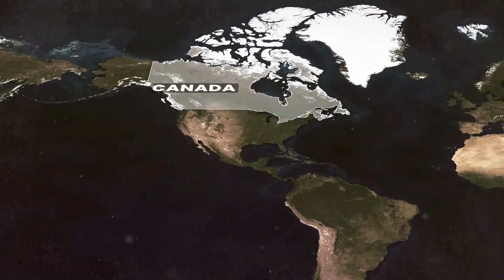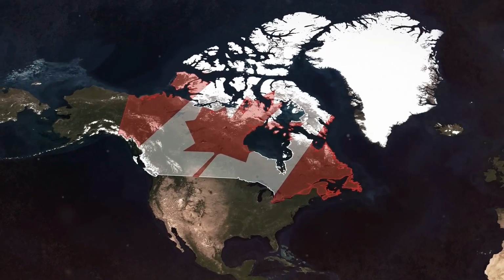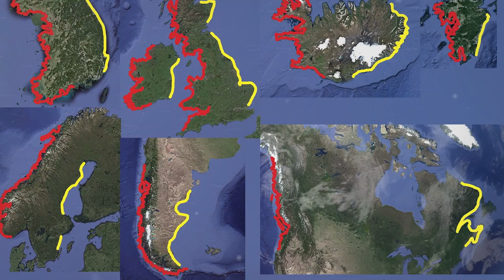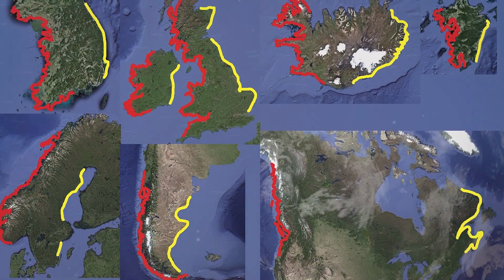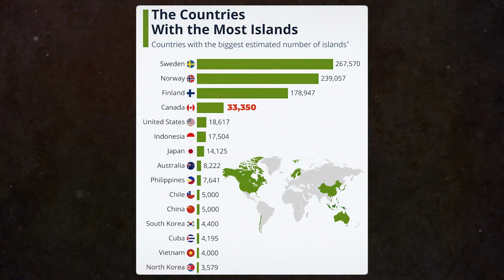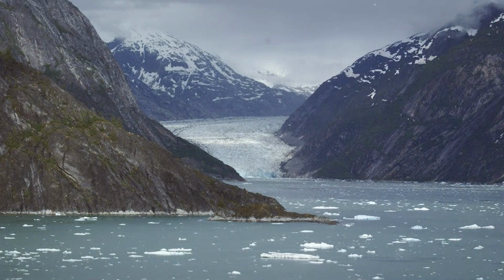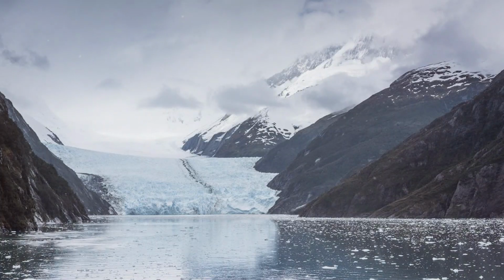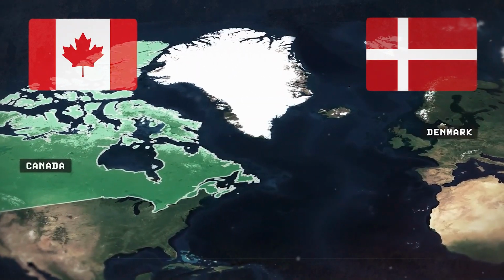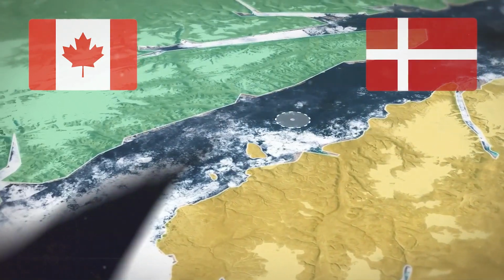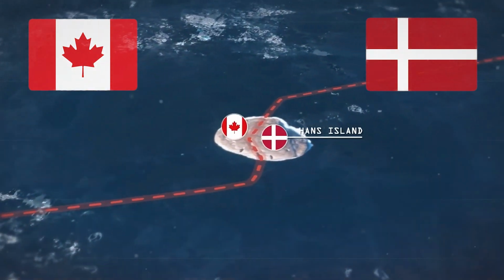Coming in second is Canada, with its sprawling maze of Arctic islands, rugged mountain ranges, and jagged coastlines that stretch across the Atlantic, Pacific, and Arctic oceans. The sheer number of islands, over 52,000, creates an incredibly fragmented and irregular border, particularly in the north, where glacial erosion has sculpted the landscape into intricate fjords and waterways. The border between Canada and Denmark's Greenland, marked by the tiny, disputed Hans Island, adds an extra layer of complexity.